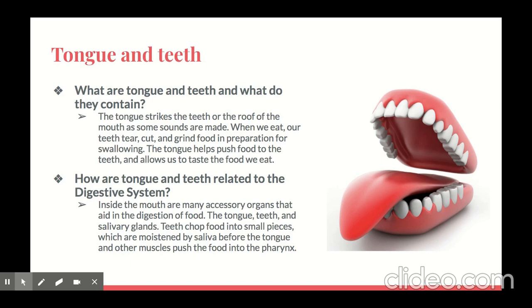Inside the mouth are many accessory organs that aid in the digestion of food: the tongue, teeth, and the salivary glands. Teeth chop food into small pieces which are moistened by saliva before the tongue and the other muscles push the food down into the pharynx. As you know, this is the teeth and the tongue.